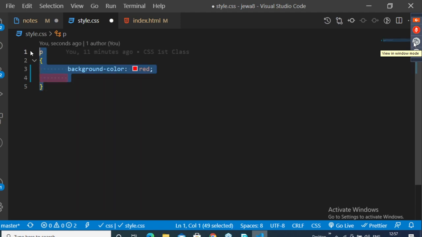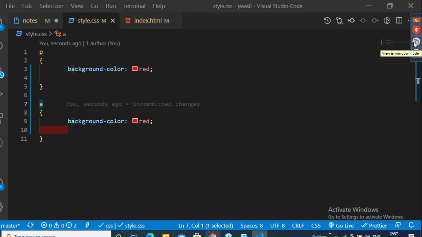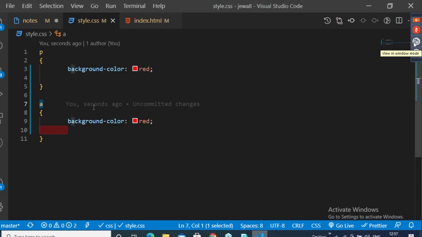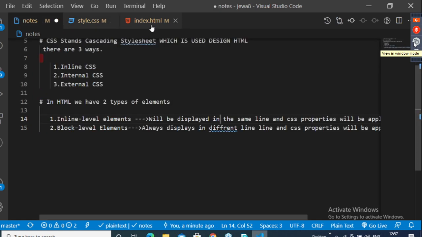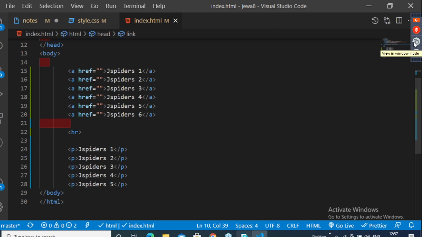Now the same thing I will copy, paste it, and change it for A. That means this background color is going to apply for this paragraph, and this background color is going to apply for this anchor tag. So save this and observe the output, guys, how it's looking. Reload it. Okay, I should import it. I commented it yesterday. Save this.